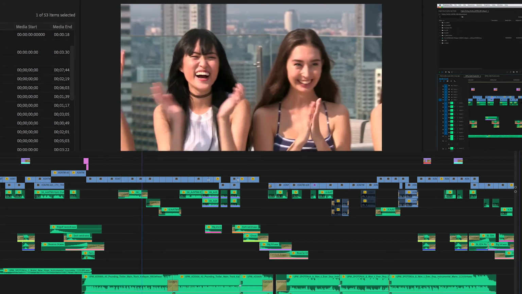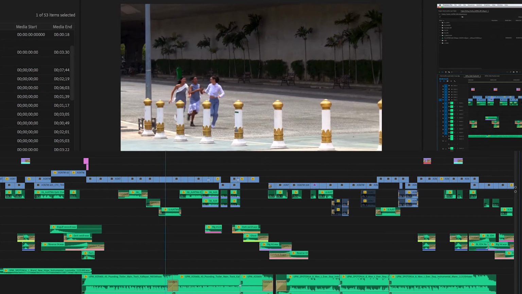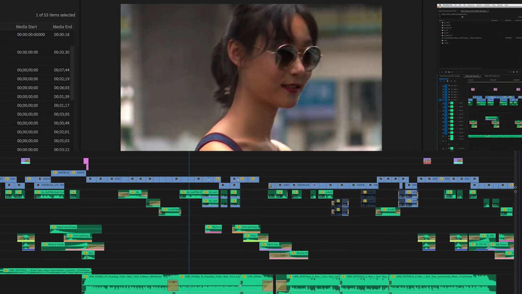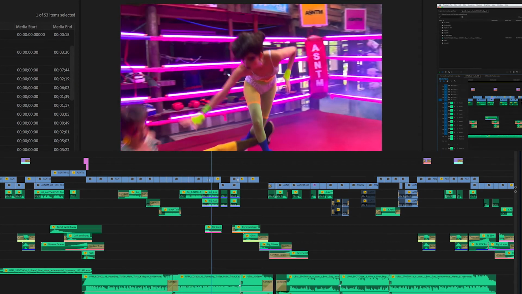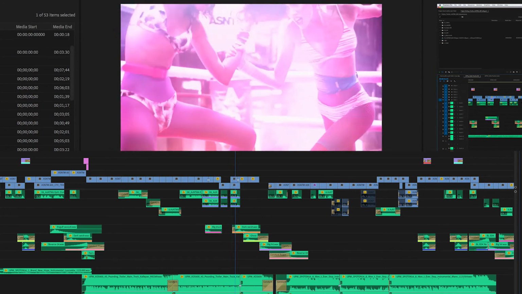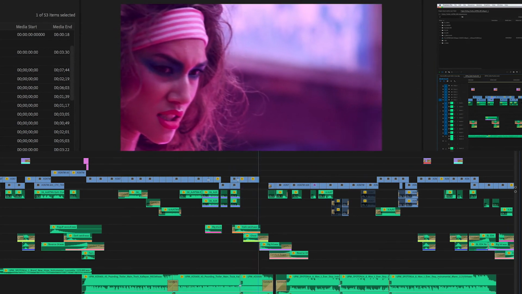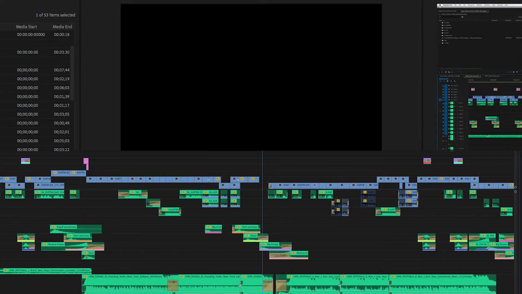There's a very nice build-up of urgency here as the music starts to build. Shots with lots of movement are good. So I'll cut to the "I'm here to win. Don't mess with me" beat. And right at the crescendo, bang, it cuts to black. So that worked really well.